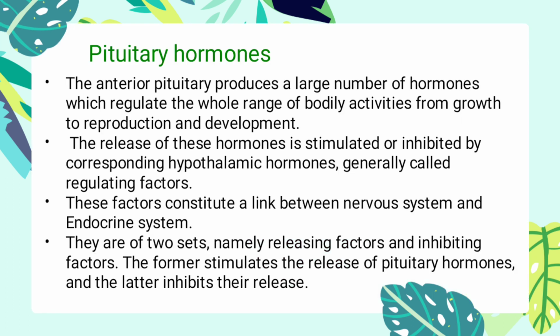Pituitary hormones. The anterior pituitary produces a large number of hormones which regulate the whole range of bodily activities from growth to reproduction and development. The release of these hormones is stimulated or inhibited by corresponding hypothalamic hormones, generally called regulating factors. These factors constitute a link between the nervous system and the endocrine system. They are of two sets, namely releasing factors and inhibiting factors. The former stimulates the release of pituitary hormones and the latter inhibits their release.